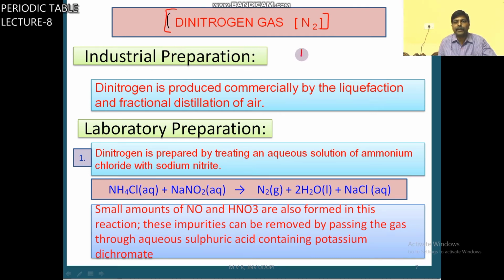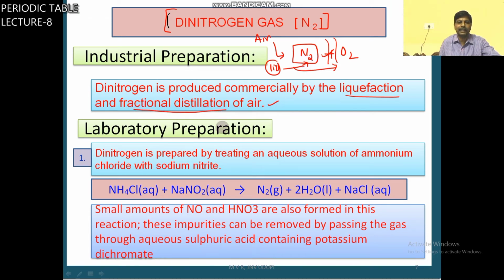So how to prepare dinitrogen, N2 gas? Dinitrogen means N2. It is produced commercially by the liquefaction and fractional distillation of air, because you know air contains nitrogen and oxygen. So you have to separate these two. Air is converted into liquid, then liquid air can be separated into nitrogen and oxygen by fractional distillation method.